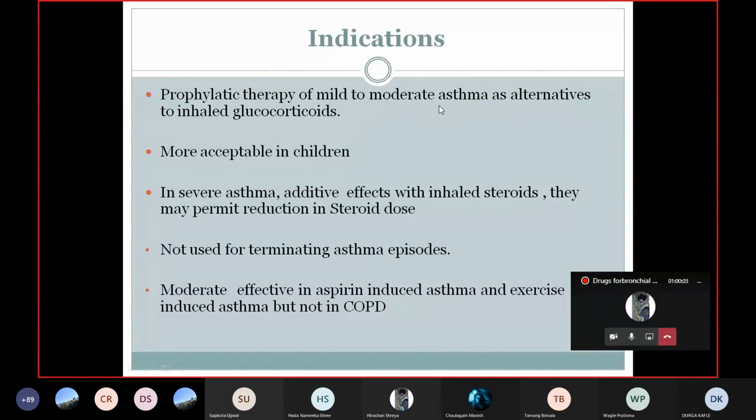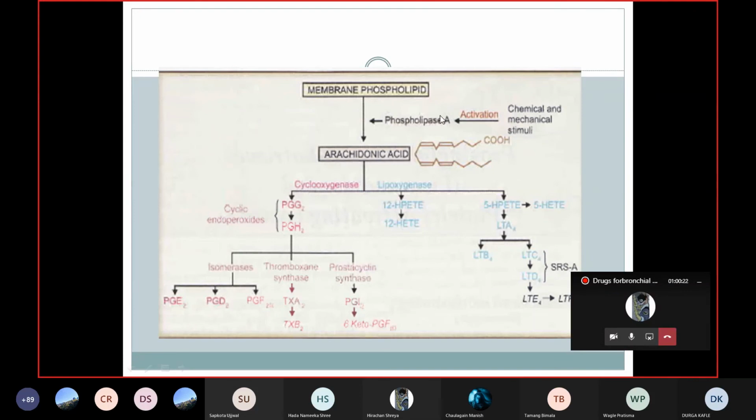They are used for prophylactic therapy of mild to moderate asthma, as an alternative to inhaled glucocorticoids. Sometimes they can be used instead of glucocorticoids, because glucocorticoids also inhibit the formation of prostaglandins as well as leukotrienes, since they inhibit the first step, phospholipase A2, which is the first step in the formation of arachidonic acid and prostaglandin. So if the patient cannot tolerate glucocorticoids or corticosteroids, you can use a leukotriene antagonist, montelukast or zafirlukast.